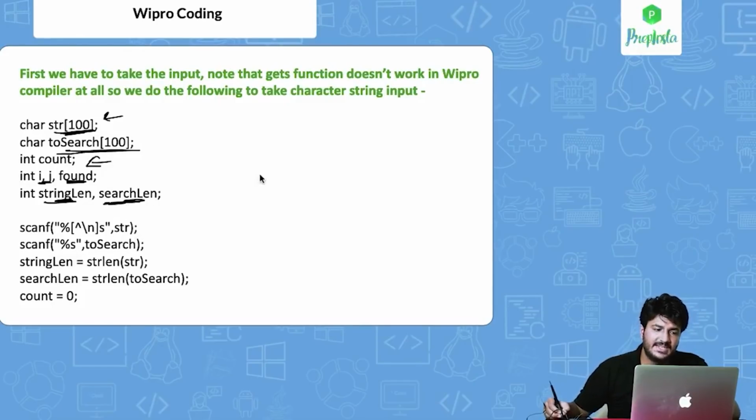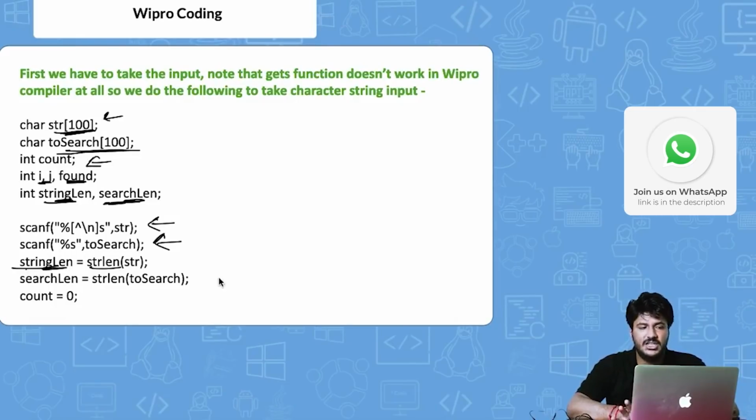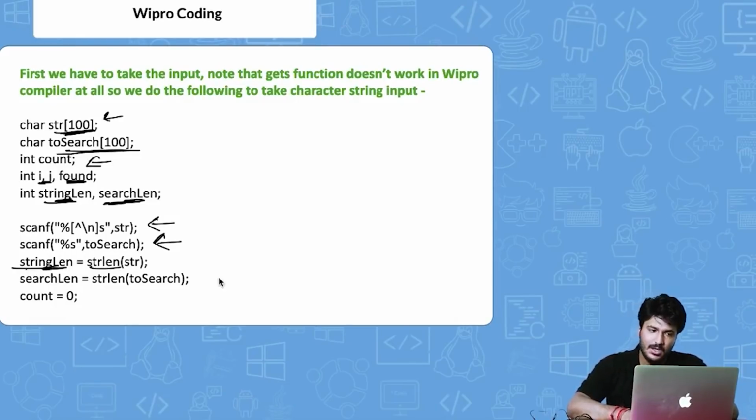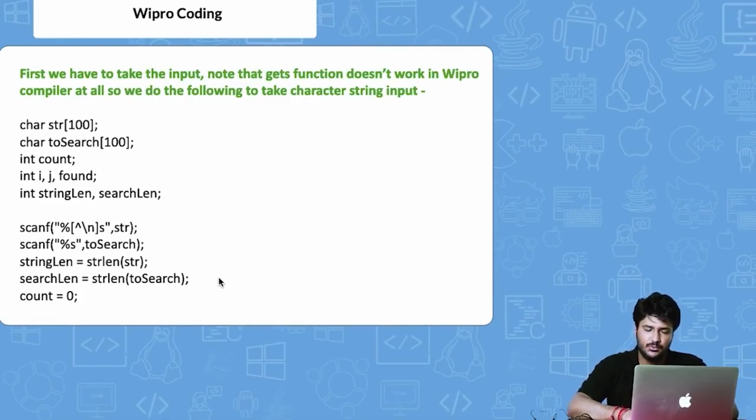Again, as I told you, the gets function does not work in the Wipro compiler, so we are using scanf. Here we are asking them to enter the input string, and here we are asking them to enter the target string. And then finally, using the strlen function, we are storing the length of the main string and the target string in string len and search len. Then initially we are keeping the count value as 0. Right, so here we are basically initializing and finding the basic things to start with the program.